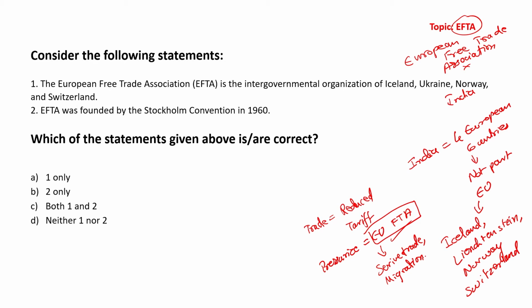All right. Let us look at the question. Consider the following statements. The European Free Trade Association is an intergovernmental organization of Iceland, Ukraine, Norway and Switzerland. No, Ukraine is not part of it. Okay. EFTA was formed by the Stockholm Convention in 1960. Yes, it was formed by the Stockholm Convention of 1960. So the second statement is basically correct. Our answer therefore will be only 2. Okay, 2 only. That is B. That option is the correct answer.